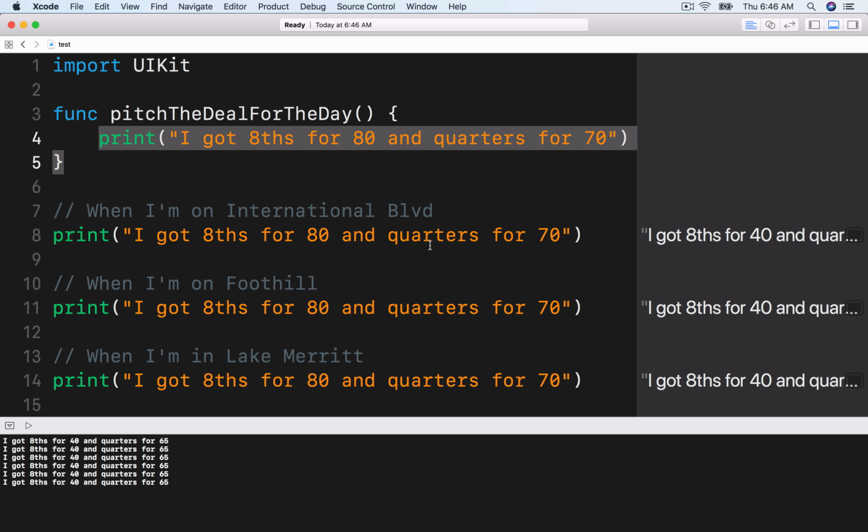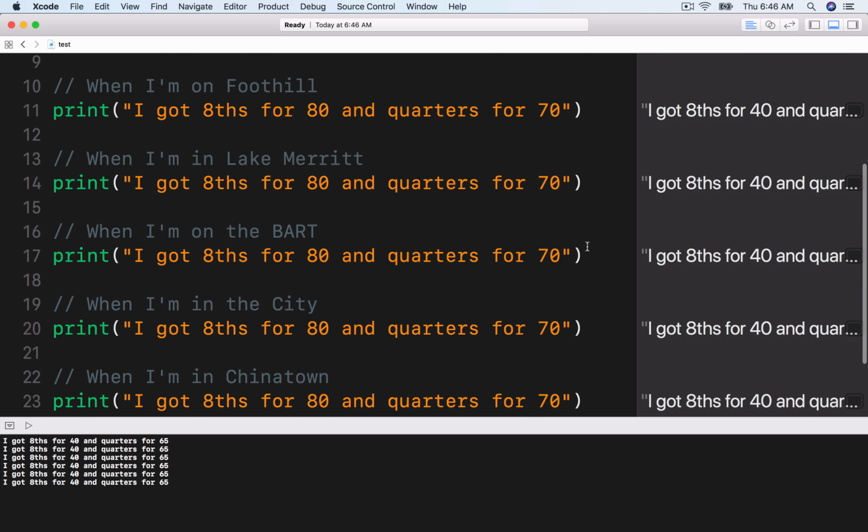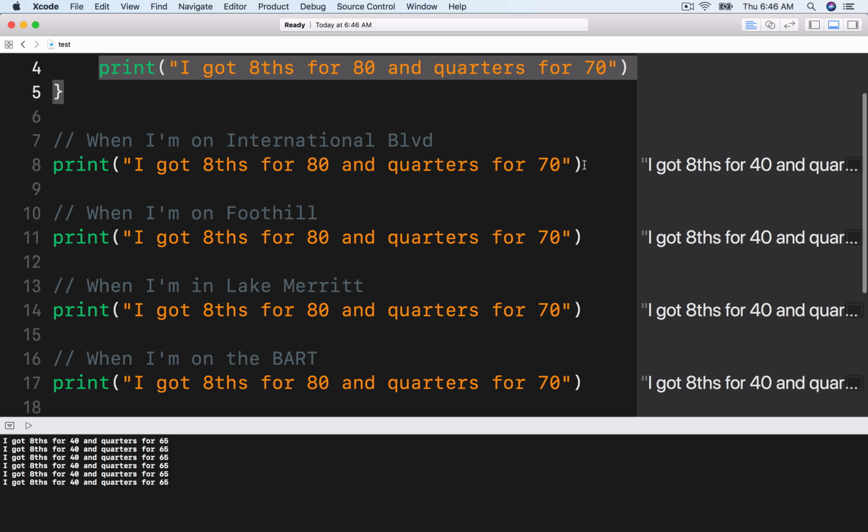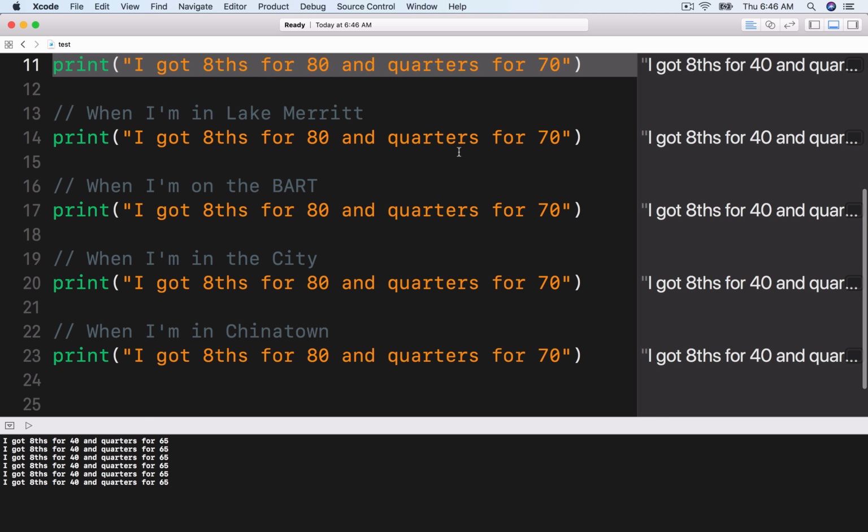right here. All right. So instead of having all these print statements down below, which is repeating code, which you shouldn't do in code, right? Like the mantra in developing, it's don't repeat yourself. D-R-Y, don't repeat yourself. So we're repeating ourselves 6 times out here.